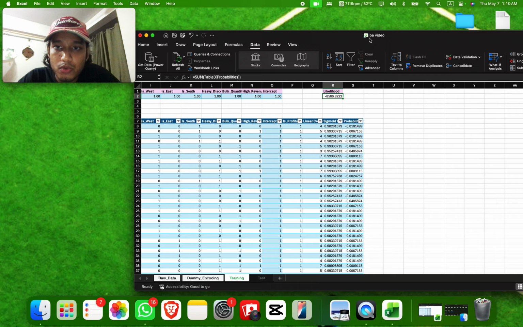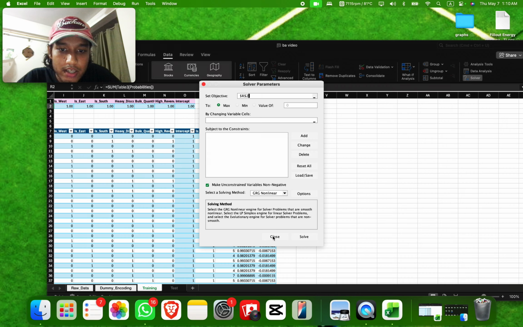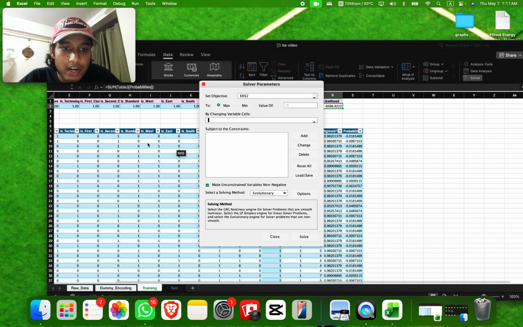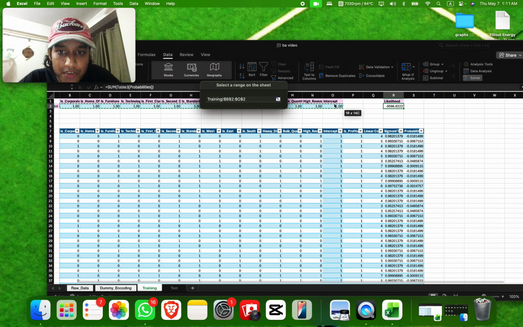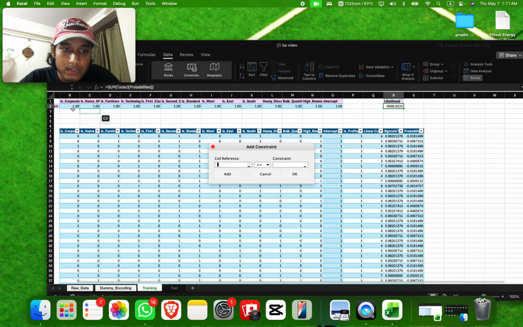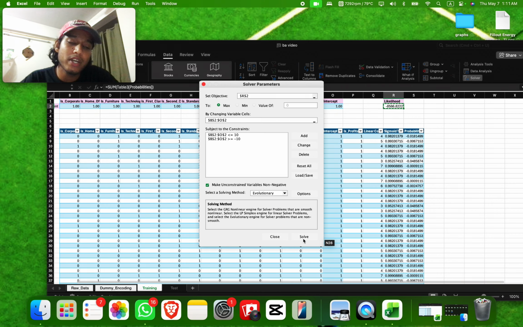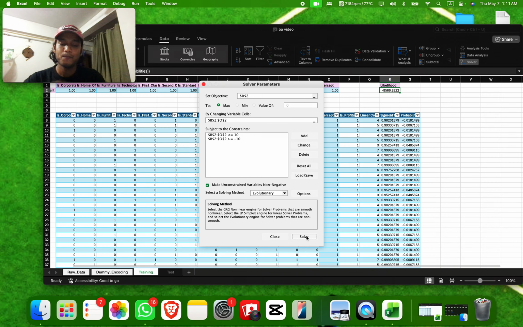And then we have to run our solver, and oh boy, you would love this. For solver, we have to go evolutionary by changing variable cells. The cells that you want to change are the coefficients, all right? And then for the restrictions, coefficients will be less than 10 perhaps. 10 will be greater than them, so they're going to be less than 10. And the same thing, the coefficients are going to be greater than or equal to minus 10. This keeps a constraint on them. You can do 5 or minus 5 and so on. My computer is going to blast.